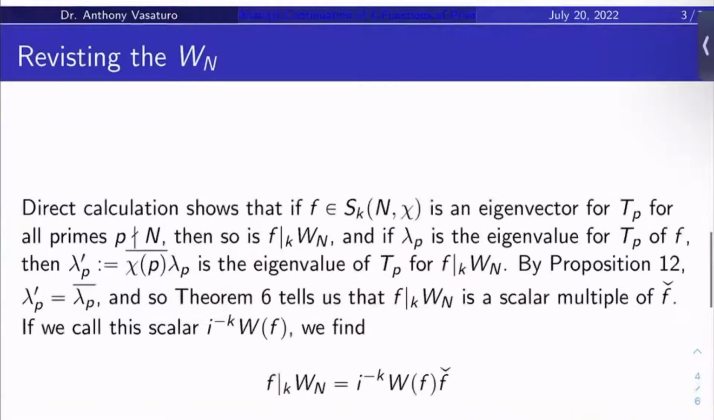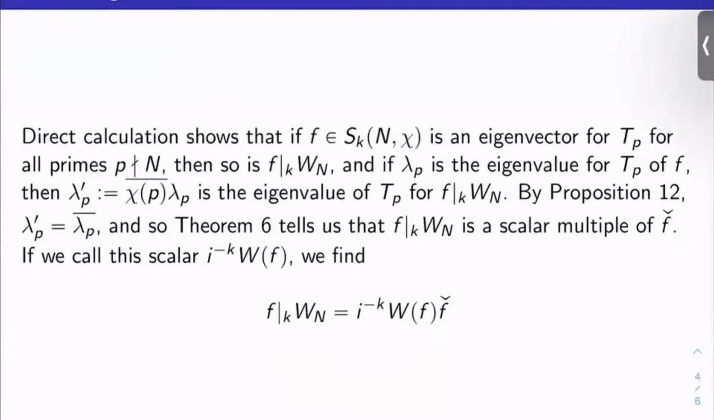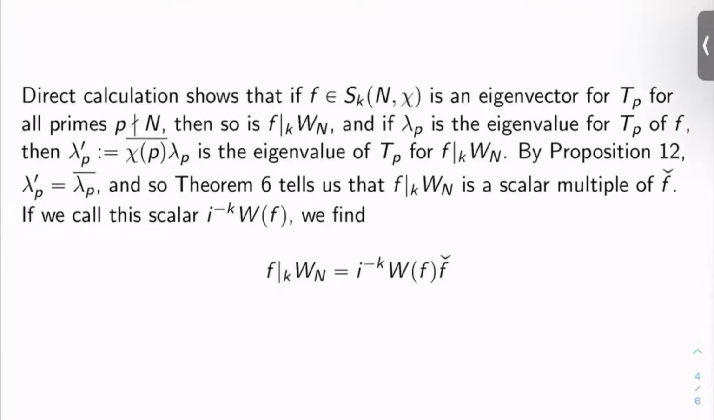So now let's circle back to the W_N matrices. Those were the negative 1 over Nz matrices. Direct calculation then shows that if F is in S_k(N, chi) and is an eigenvector for T_p for all primes p not dividing N, then so is F bar_k W_N. If lambda_p is the eigenvalue of T_p for F, then lambda_p prime, which by definition will be chi(p) bar times lambda_p, is the eigenvalue of T_p for F bar_k W_N. So we can relate the eigenvalues of F and of F bar_k W_N by a simple formula. By Proposition 12 from a previous video, lambda prime_p is just lambda_p bar.